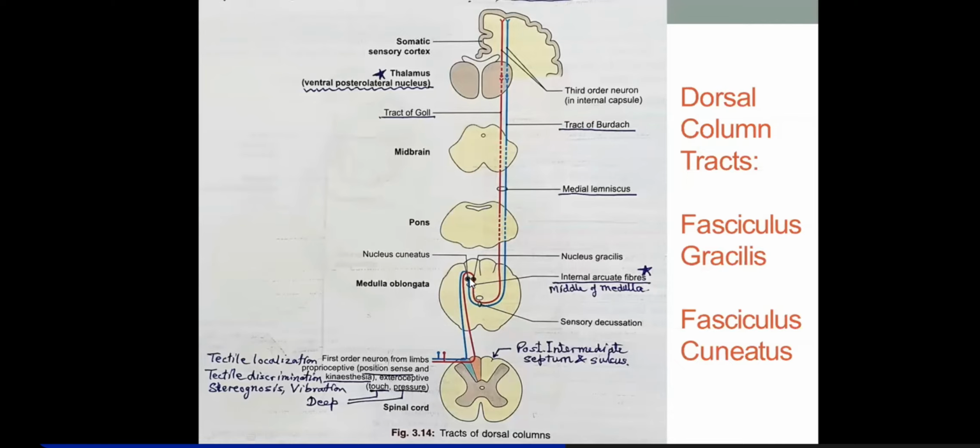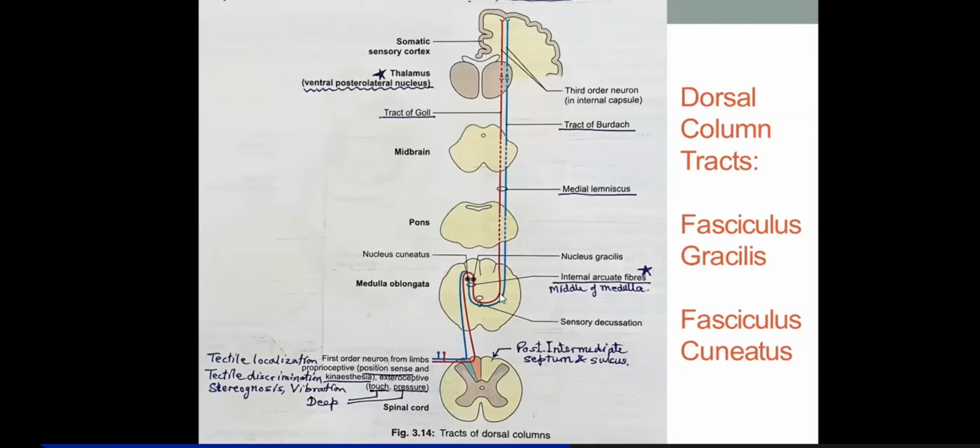So that means it is below the middle of medulla. So these second order neurons are crossing anterior to the central canal and they form the internal arcuate fibers. Remember, ये बहुत पूछा जाता है. There is also an external arcuate fiber which we'll discuss later on. So this is actually forming the internal arcuate fibers.